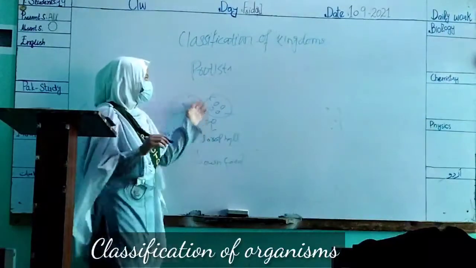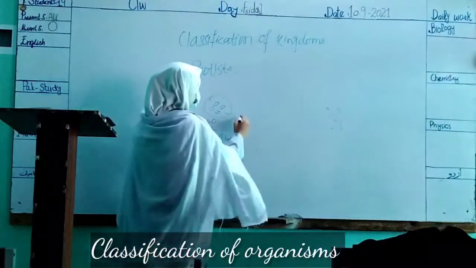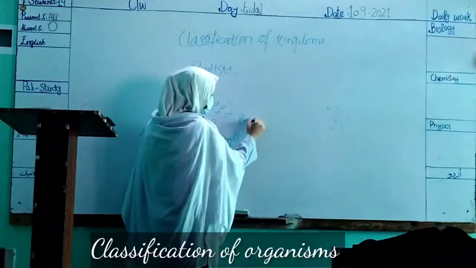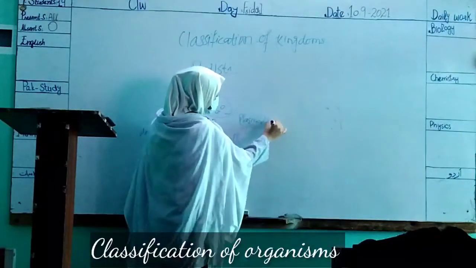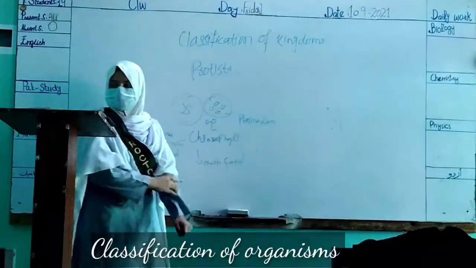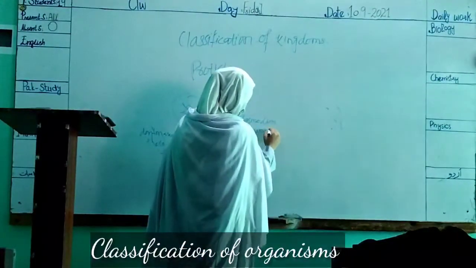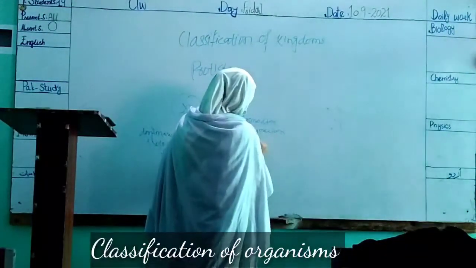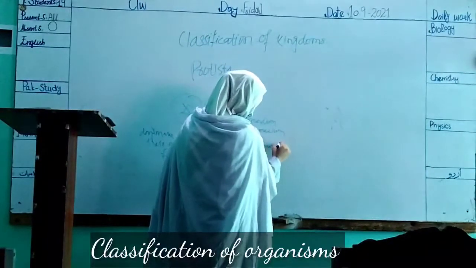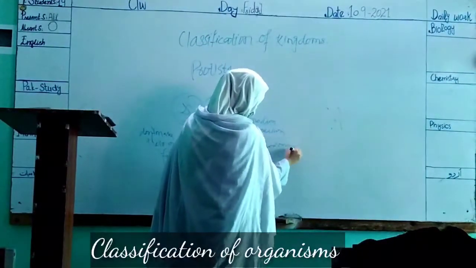Examples of Kingdom Protista are Plasmodium, Paramecium, Chlamydomonas, etc.